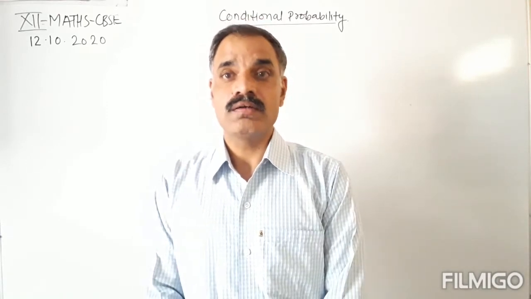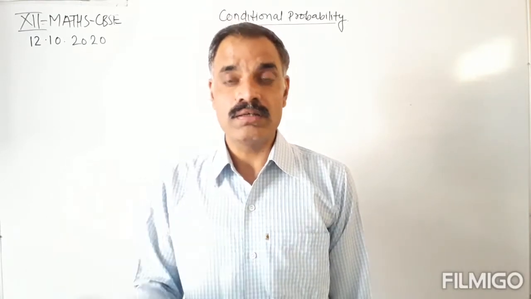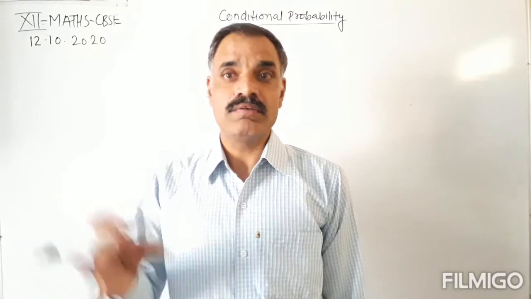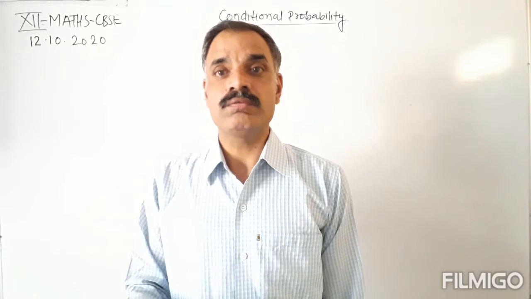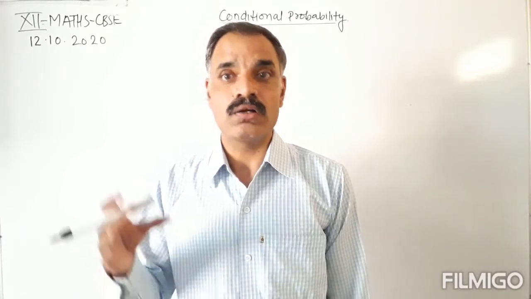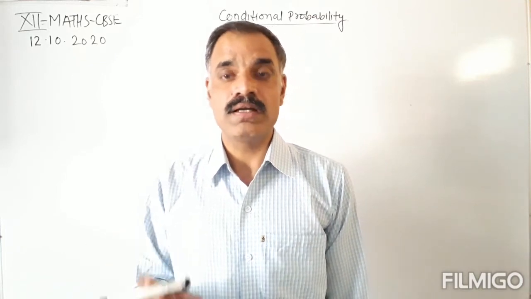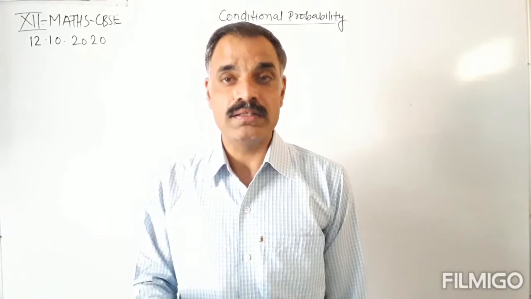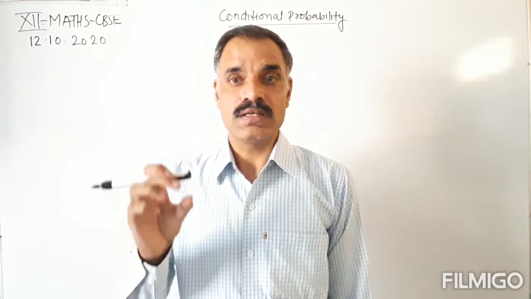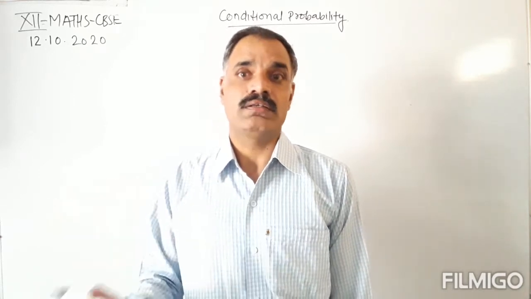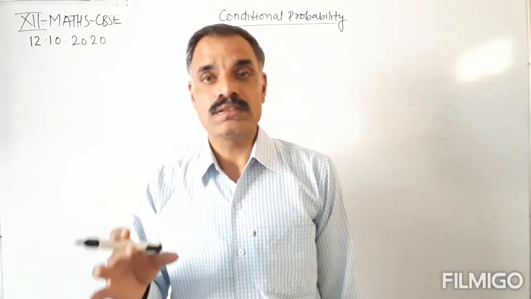Conditional probability means finding the probability of the event whenever another event has already occurred, or finding the probability of the event with respect to another event, or finding the probability of an event whenever we consider the sample space as another event. Okay, so we are having the meaning of conditional probability.